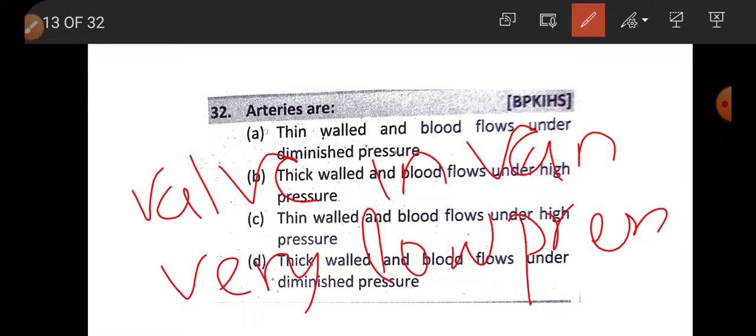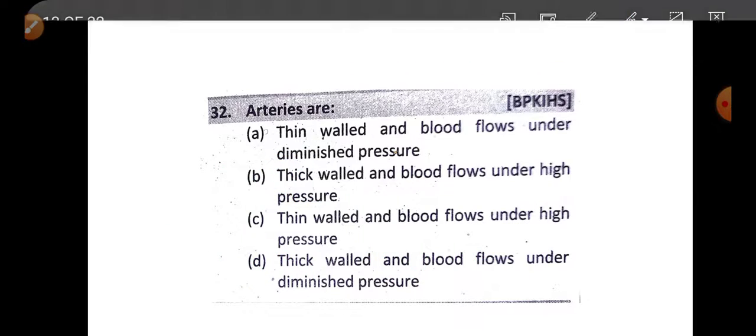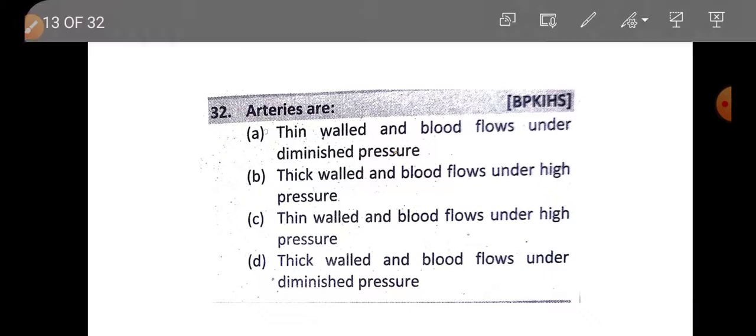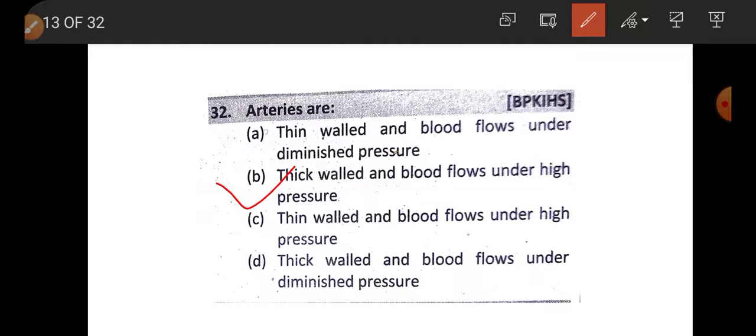However, as the blood flows under very high pressure, there is no chance of backflow in artery, so there is absence of valve in arteries. So the answer is arteries are thick-walled and blood flows under high pressure. Option B is the right answer.